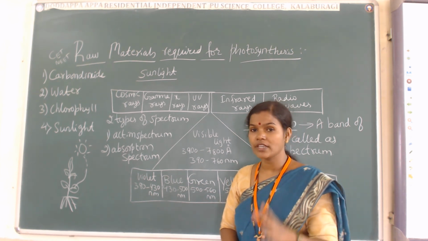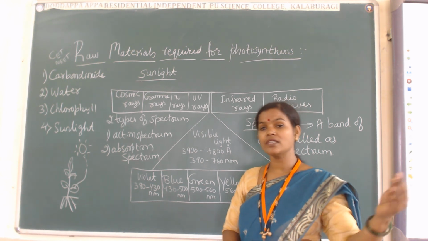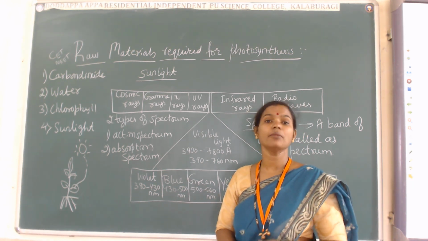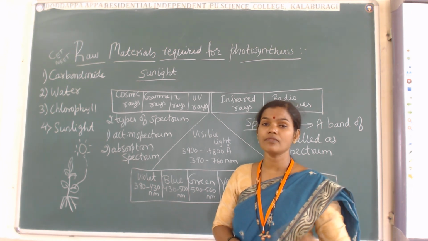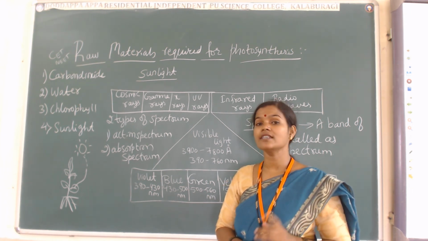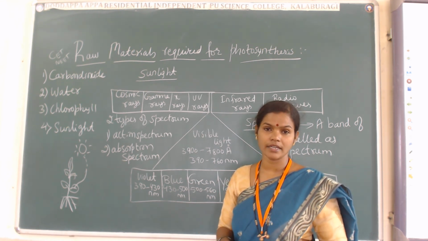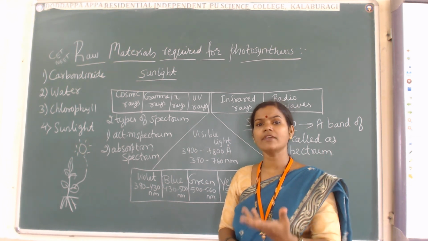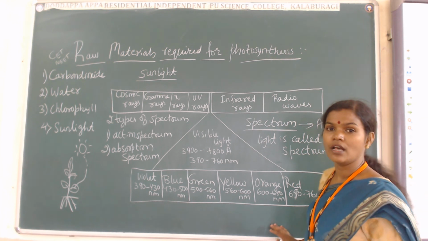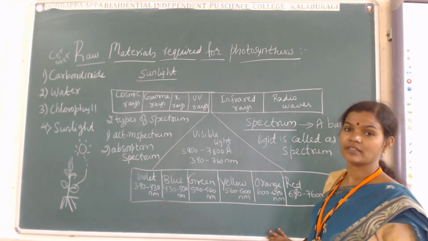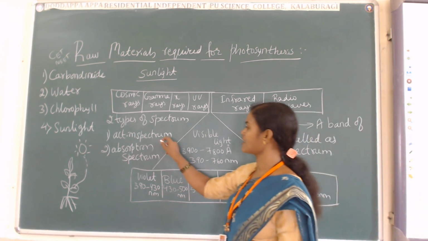Now for the English medium students, please concentrate here. I was telling that when the sunlight is falling on the plant body, the immediate response given by the plant body, which is helpful for the process of photosynthesis, is called as what? Action spectrum. They won't think that this visible light is there, that visible light is there. No, immediate response, because the red light is there. When red light is passing through the leaf, the immediate response is given by the red light from the leaf for the process of photosynthesis. That is called action spectrum.